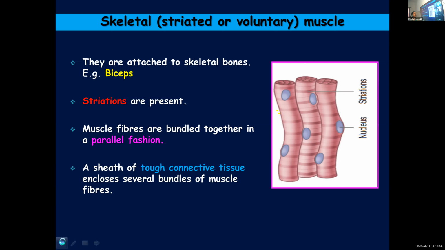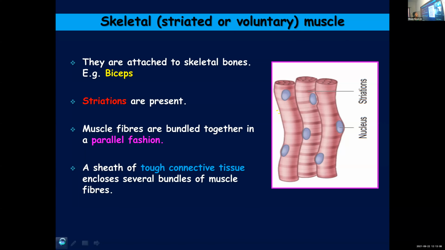Then other structural features I'll tell you, they are multinucleated. You can see more than one nucleus present. Then they are cylindrical. They are not tapering at the ends. They are unbranched, multinucleated, cylindrical. These are some more points about skeletal muscle.